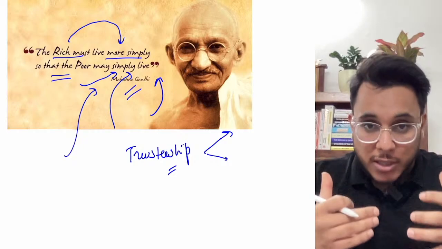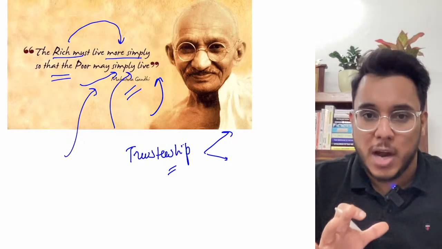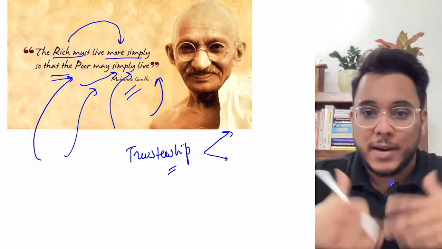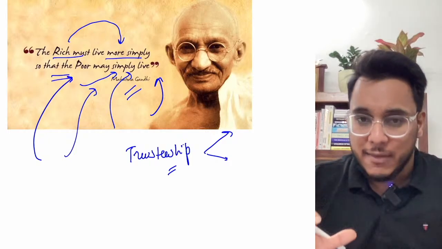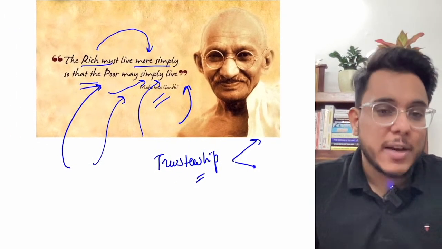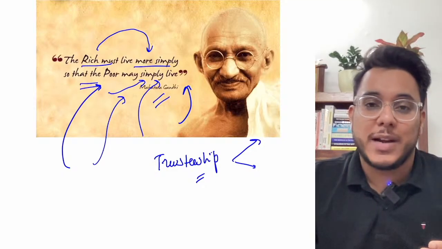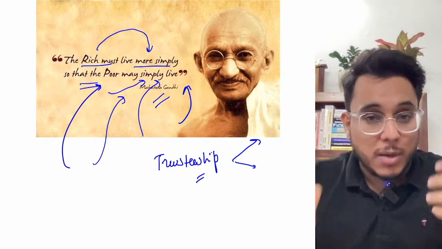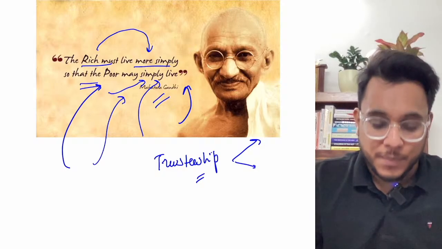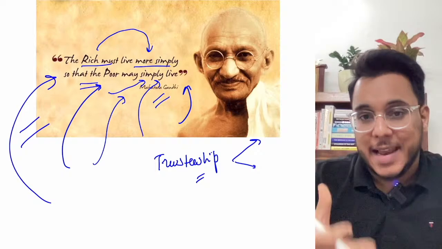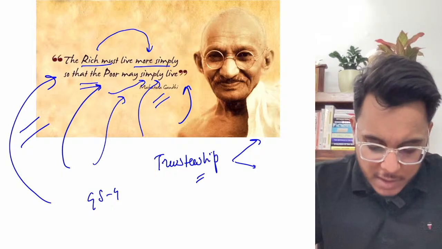So therefore, extravagant lifestyles should be avoided, and poor people need to be provided more and more opportunities so that their basic dignities can be fulfilled. This is a very impactful idea. Moreover, the inequalities in the world have increased, particularly after the COVID-19 pandemic. We got more billionaires, but at the same time, more people went under extreme poverty. That is something that's happening. So rich people should take an ethical responsibility. This idea can be used in the GS4 paper of ethics.